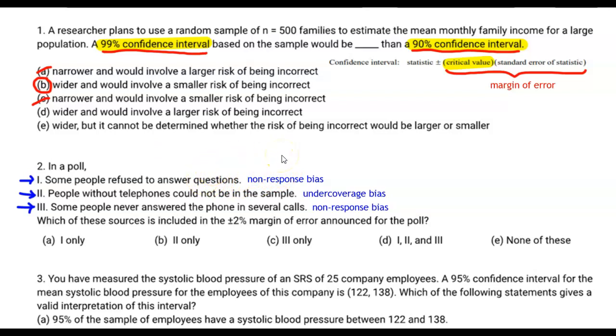They're either going to make the statistic too large or too small. They're going to make it unreliable. However, none of these are going to be included in the plus or minus 2 margin of error. Keep in mind that the margin of error is based on only 2 things: the standard error of the statistic and the critical value. Both of these are calculated values, and they're not going to be based on whether some people aren't in the sample or people never answer the phone. None of these are related to calculation error. They're all related to a different kind of error called sampling error. So it turns out that the correct answer is E. None of these are in the plus or minus 2 margin of error announced for the poll.